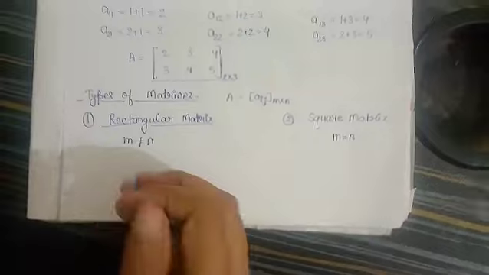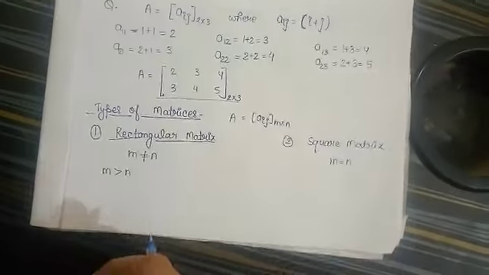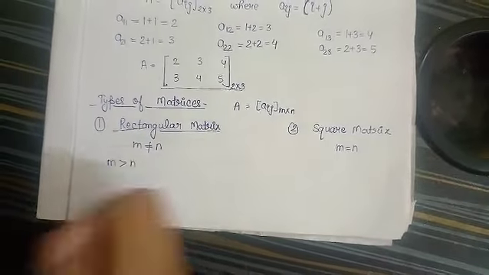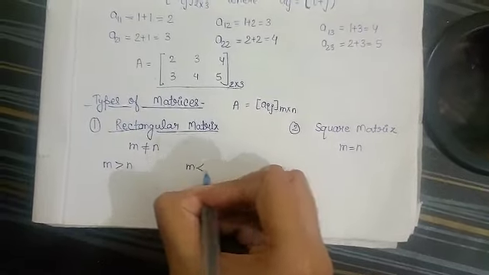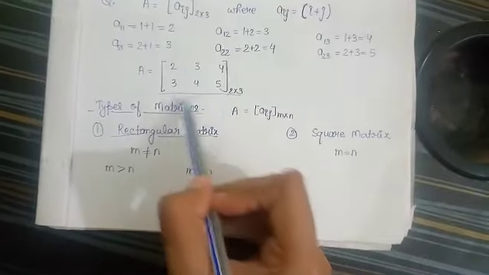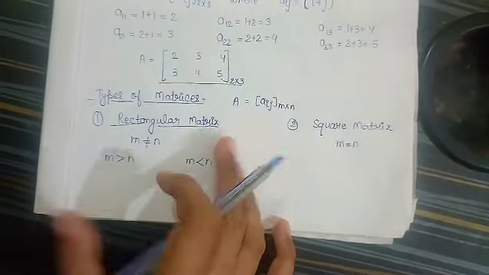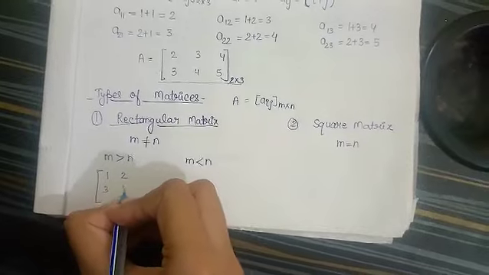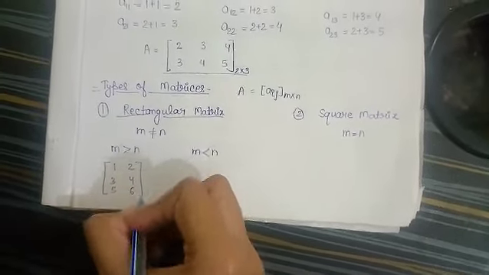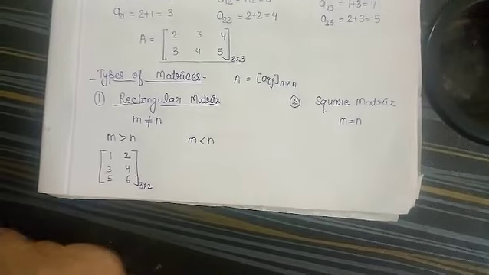And moreover, when m is greater than n, that is, there are more rows than columns, in that case that is known as the vertical matrix. And if m is less than n, that is, we have fewer rows than columns, in that case that is known as the horizontal matrix. So here is the example. If I take 1 2 3 4 5 6, you can see the order of this matrix is 3 cross 2. So this is a vertical matrix.